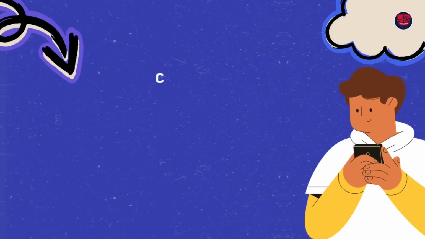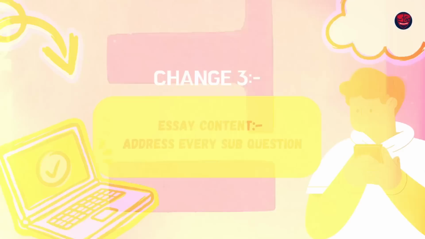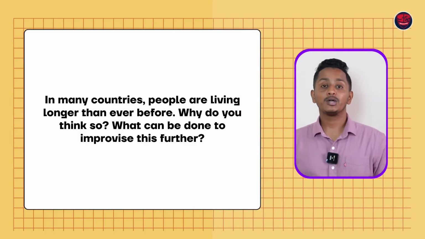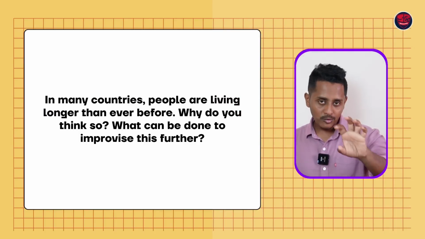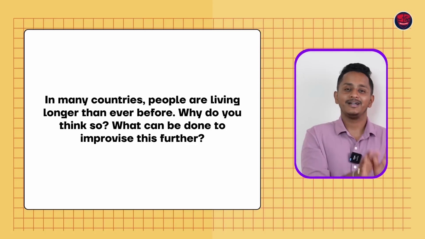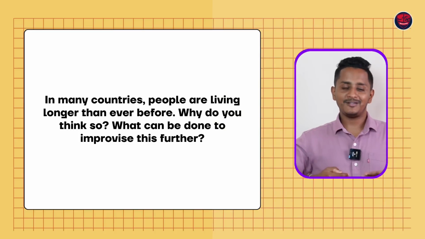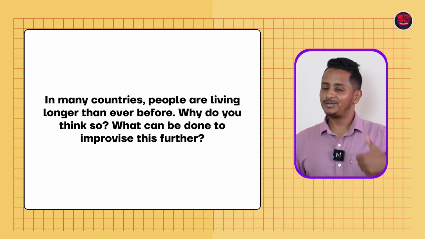The third big change is again with respect to essay writing. Content becomes important. Definitely, yes, that is what the second change is. But the third change is you gotta address every subpart of the question. Let's say this is the question. In many countries, people are living longer than ever before. Why do you think so? Why do you think so has to be answered in second paragraph. What can be done to improvise this further? Third paragraph, you got to talk about what can be done to improvise this further.